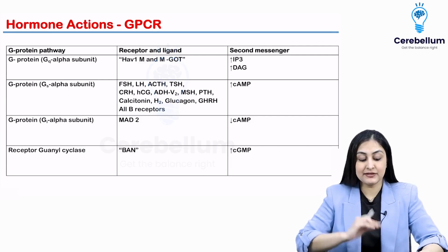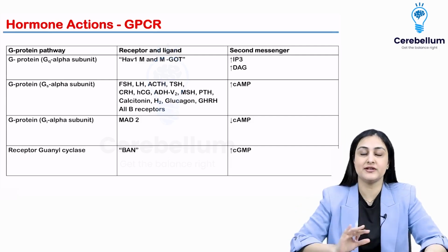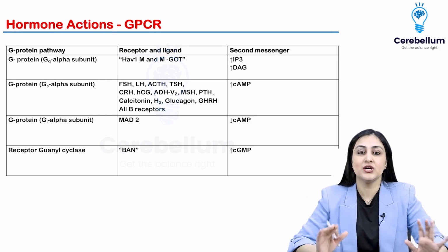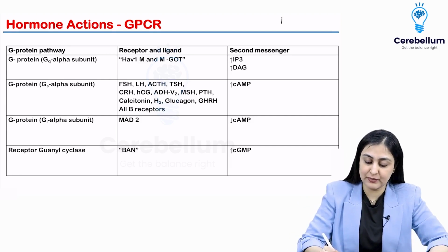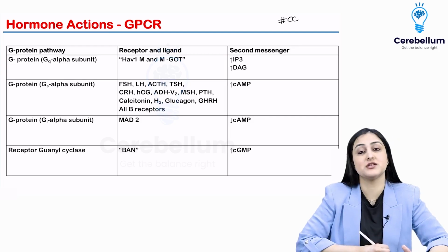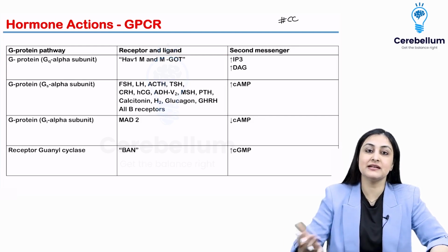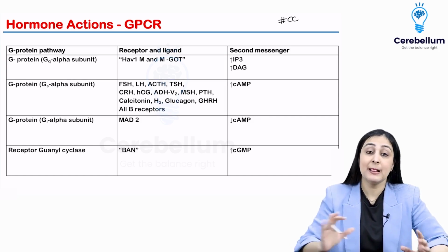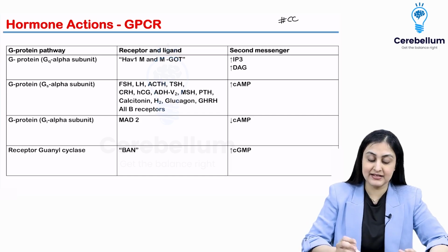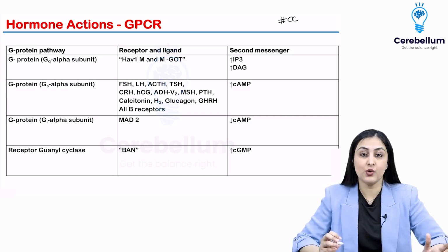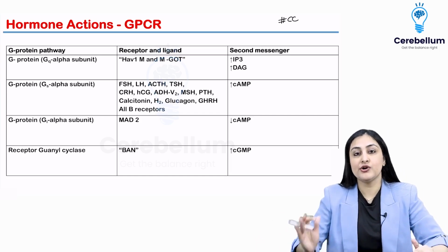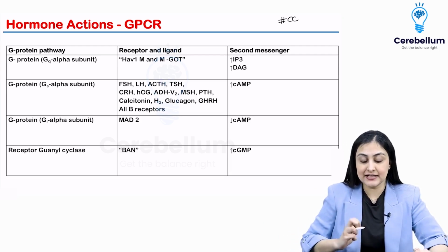So let's begin then. The first thing is something which always gets you a question, and this is core stuff that goes into your choti copy. You have to revise this, and this is very important. Okay, so this is about the actions and the secondary messengers of different hormones. A lot of hormones act via secondary messengers.